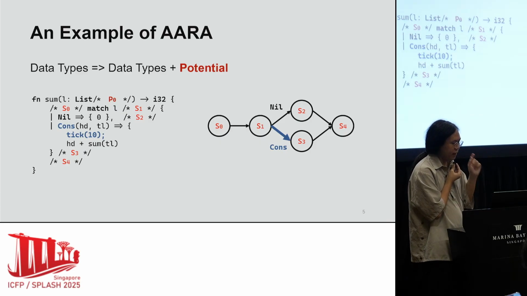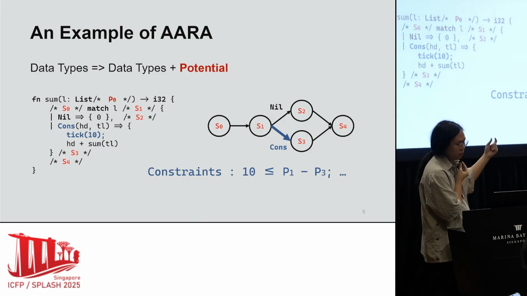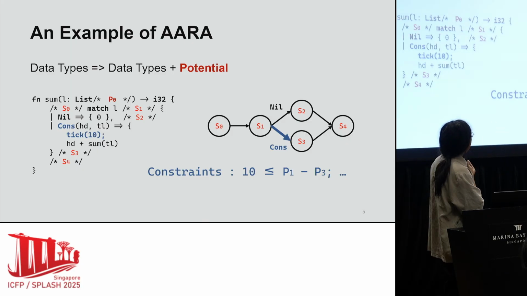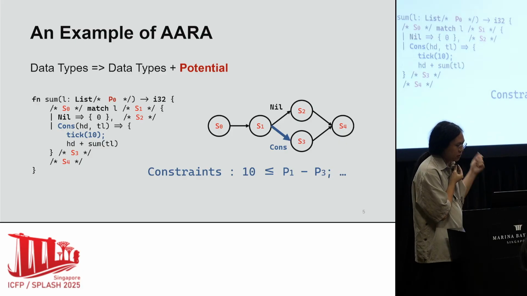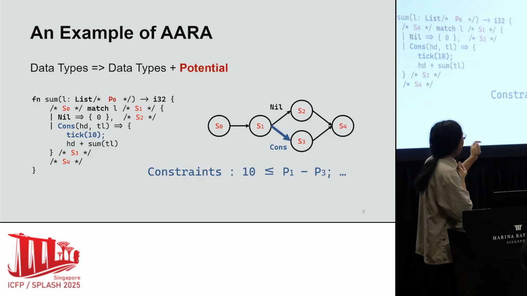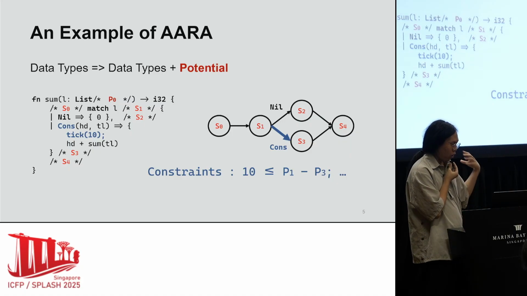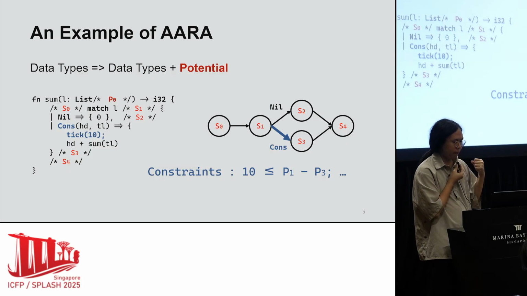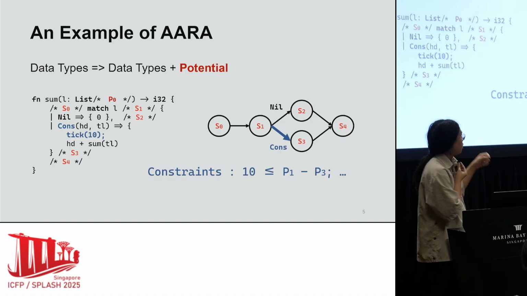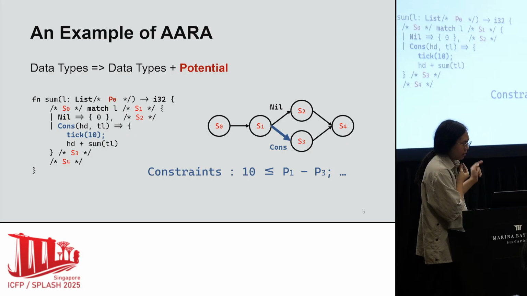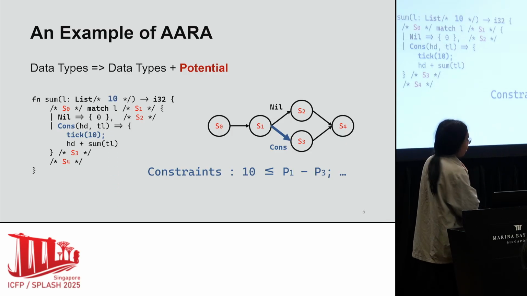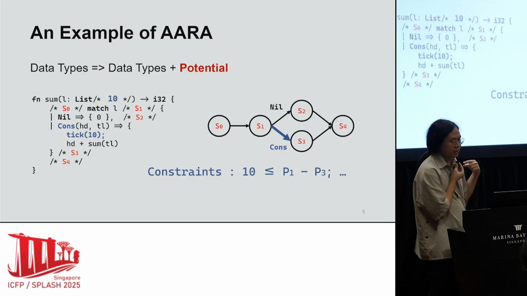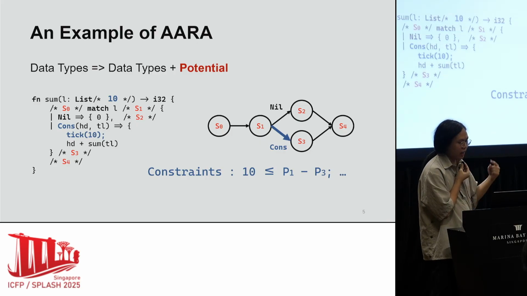For example, AARA collects one when checking the statement between the states S1 and S3, the cons case, which tells the potential difference should be at least 10. With all constraints collected, AARA uses a constraint solver to assign concrete numbers for those P's. In this case, it assigns 10 to P0, which means that the resource usage of the sum function is upper bounded by 10 times the length of the input list.